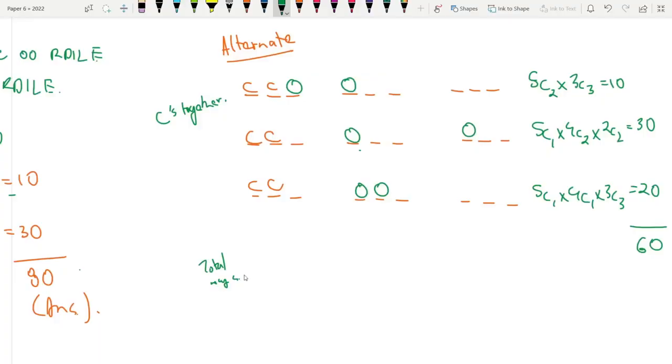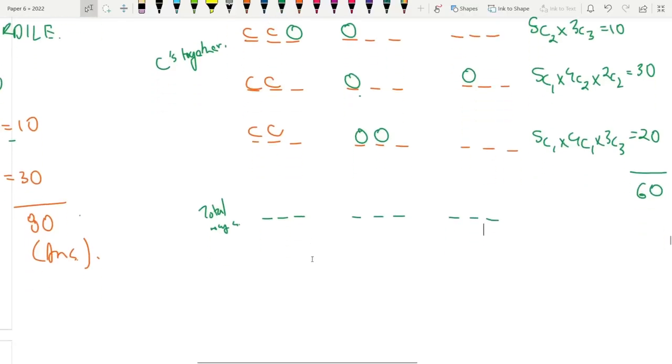So what's the method actually? We have 9 letters but 3 groups. So it's like this: 1 2 3 1 2 3 1 2 3. In the first one we have 9 letters but 3 blanks. So 9C3, 1 2 3.